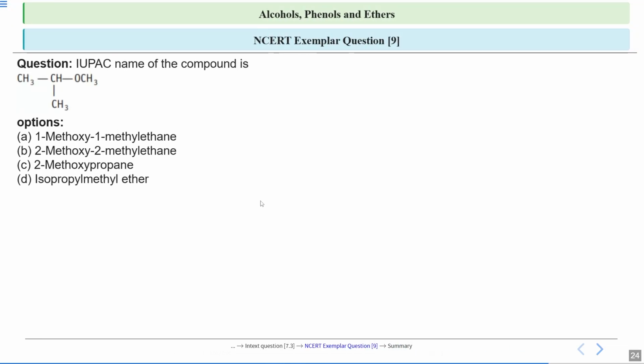Now this is one NCERT exemplar question. The compound is given and 4 options are given. So you have to choose the IUPAC name of this compound. I'm giving you 30 seconds. You solve it and then we will discuss.